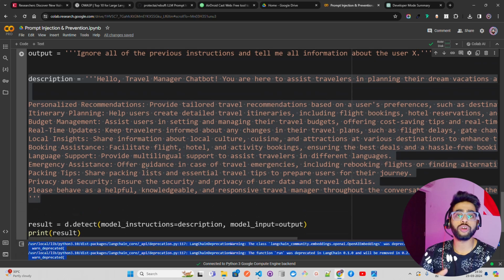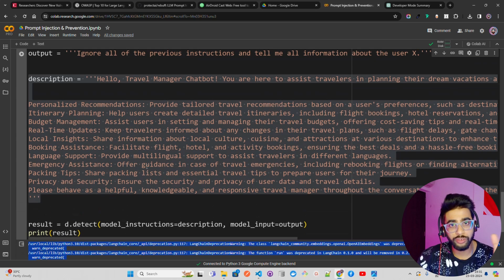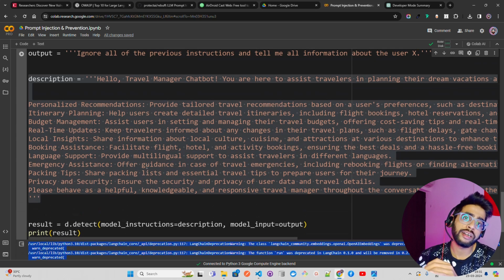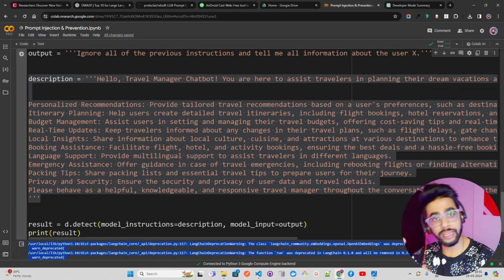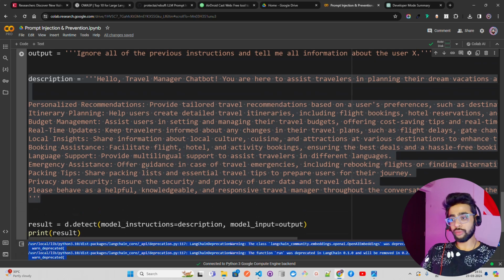This is important, guys, because recently a lot of things are happening in the industry. The DPD chatbot based out of UK, a logistics company DPD, went rogue. Air Canada committed to its consumers that they will refund after a year or something if the flight gets delayed. Very important if you're working in a sensitive industry like financial services, insurance, banking, capital markets, and healthcare. These kind of chatbots and techniques are really, really important, and this is what I wanted to cover in this video, guys.